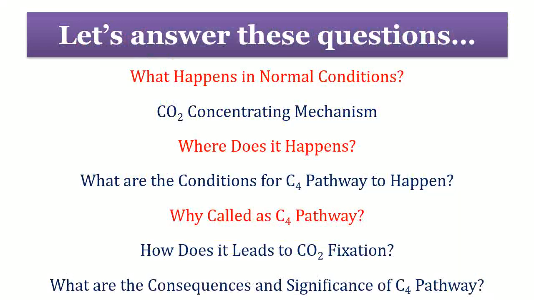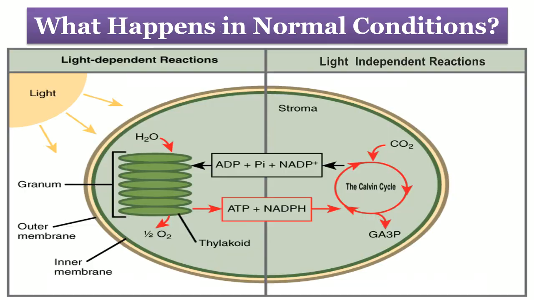While discussing this topic, we will try to answer these questions. What happens in normal conditions? Carbon dioxide concentrating mechanism: where does it happen? What are the conditions for the C4 pathway to happen? Why is it called the C4 pathway? How does this C4 pathway lead to carbon dioxide fixation? What are the consequences and significance of the C4 pathway?